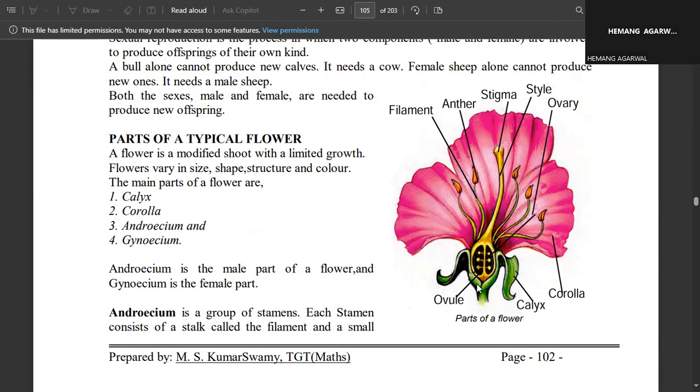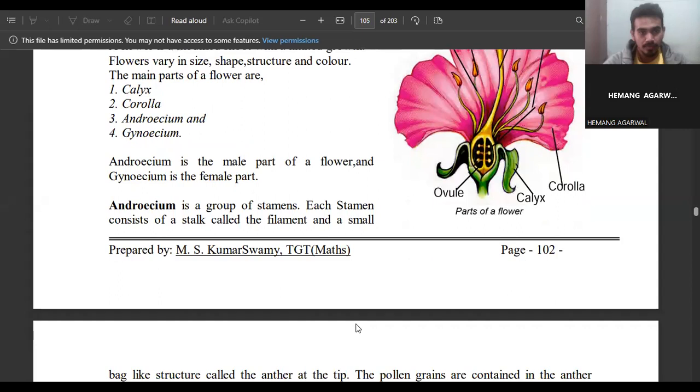In that anther there are pollen sacs, and in those pollen sacs the pollen is found. So the androecium is the male part of the flower and the gynoecium is the female part.